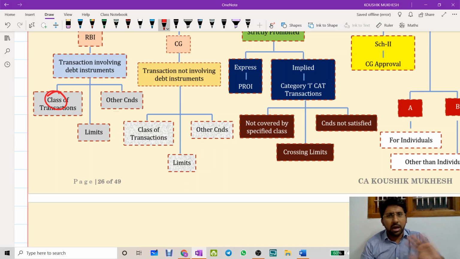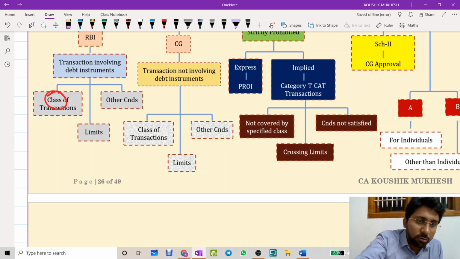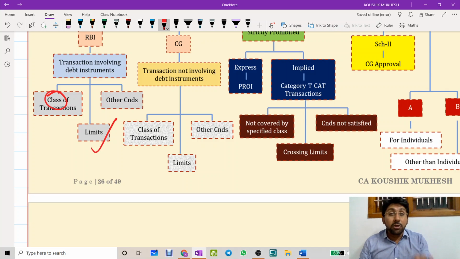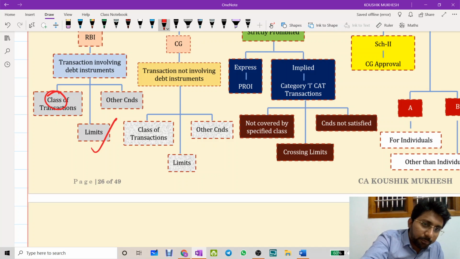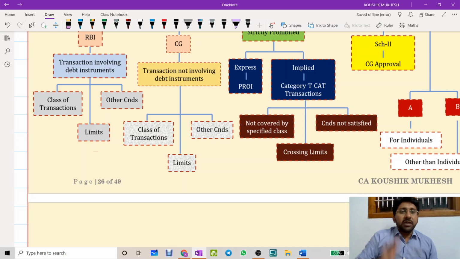Even in debt instruments, you can't carry on everything. The debt instruments which I notify can be done by the particular person, being PRI or PRO, as the case may be. Next one, I will also give you the limits. Volume limits will also be given. You cannot cross beyond 500 million US dollars. You can't cross beyond 10 billion US dollars. You can't cross beyond 1 billion US dollars. Like that, they will put a limit. You can only go up to that particular limit that was prescribed. So that's what I want to convey in this connection.